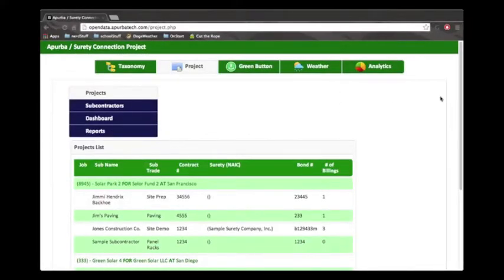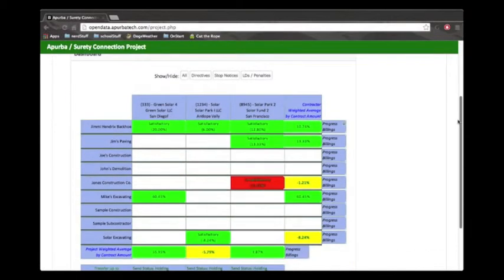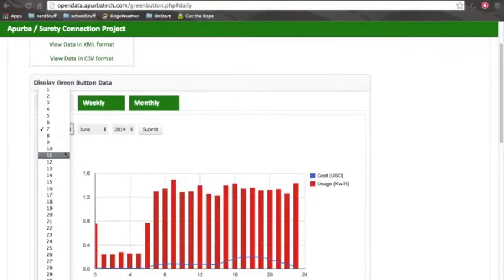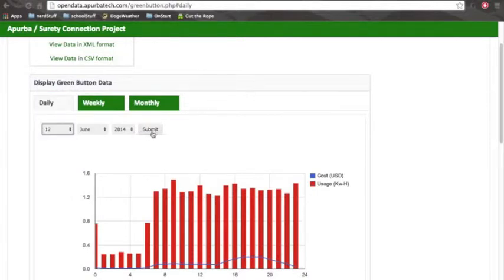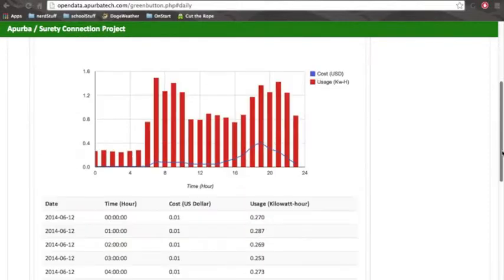So in this tab, we show the different projects. You can also go to the dashboard, which basically shows all this information in a visual way. So in the green button tab, we actually load up the green button data. It's possible that we can go to a specific day and the month of June, and I can just say submit, and the data will load up first and the corresponding visualization will show up.